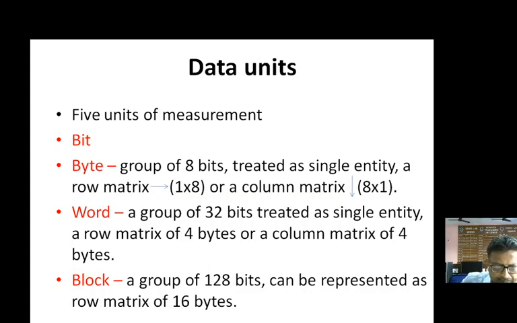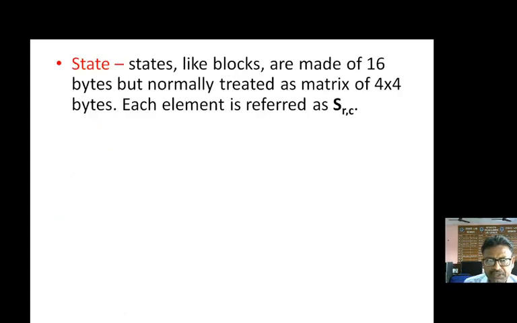Block is nothing but a group of 128 bits, which will be represented in the form of a row matrix of 16 bytes. Now you know 1 byte is equal to 8 bits, so 16 into 8 comprises the 128. So these are the 4 data units, and the last data unit is the state. A state is just like a block, but states are normally represented in the form of a matrix, and that matrix is a 4 by 4 matrix.